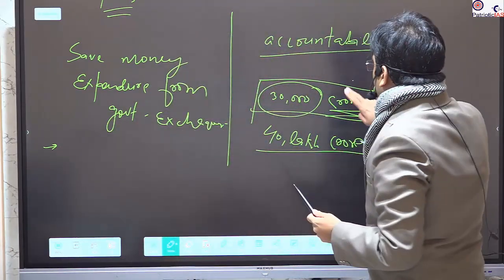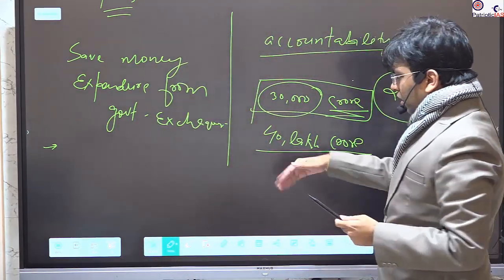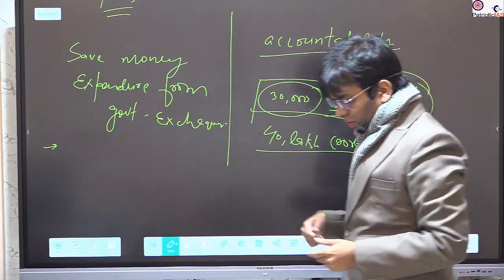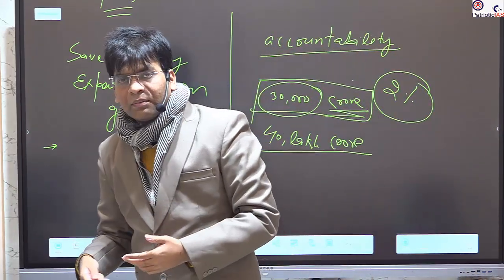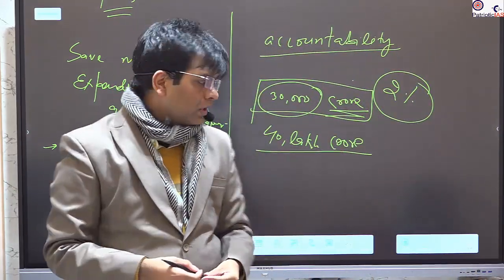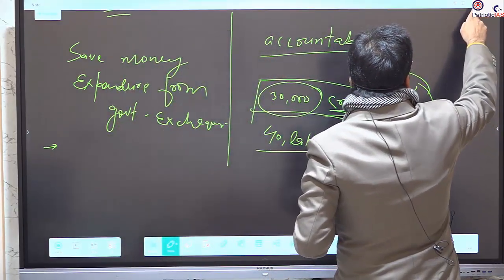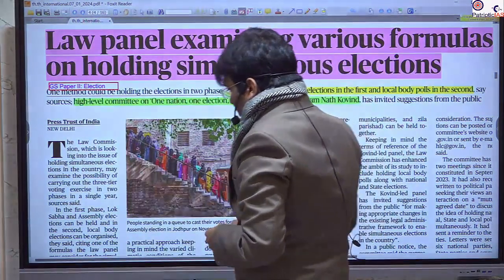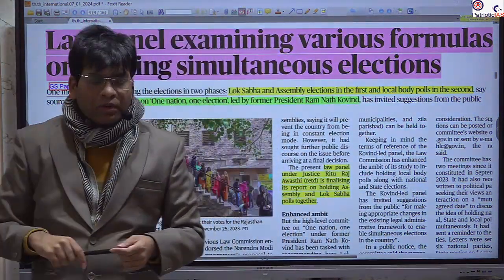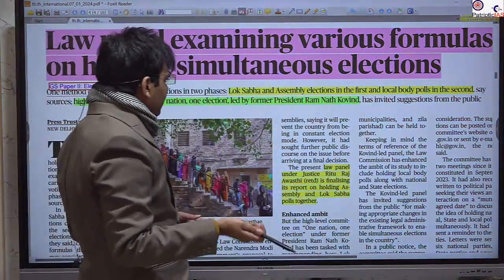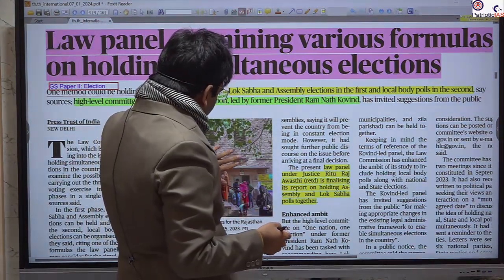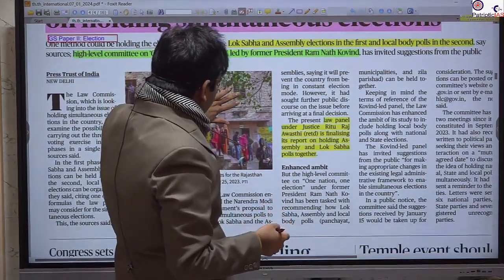And in conclusion, you should also mention that there is need of constitutional amendment and many provisions that need to be amended. So it is not that easy. It needs a special majority and also support from the states. Many states are supporting. So these are the examples you can give to justify.